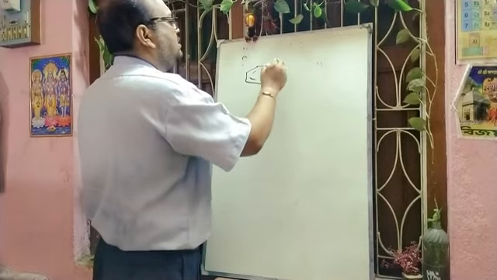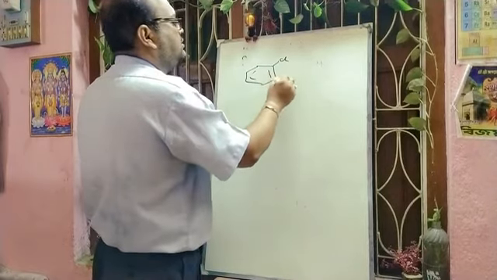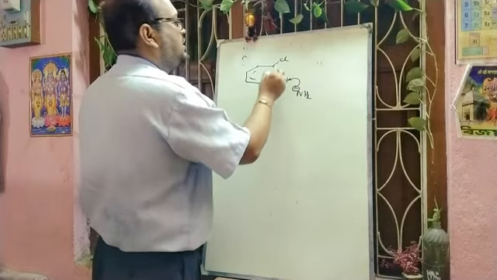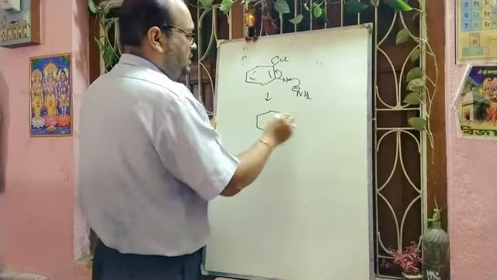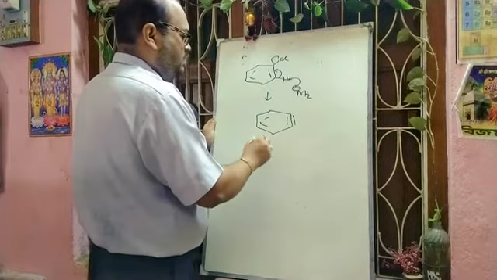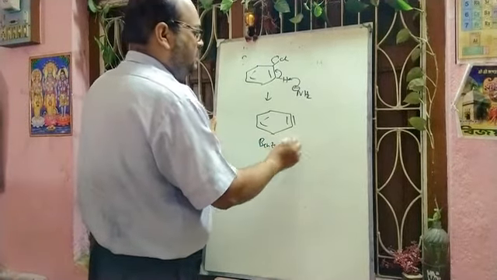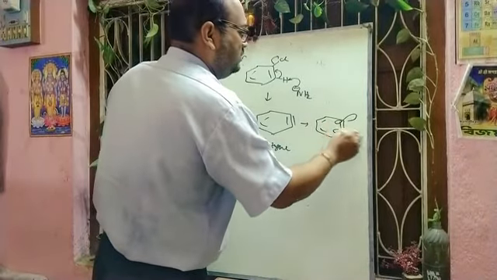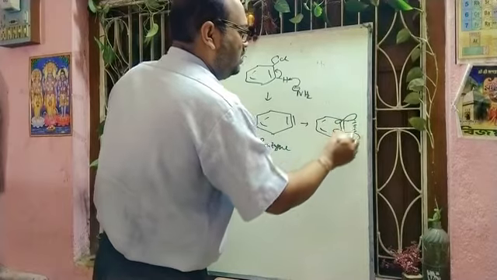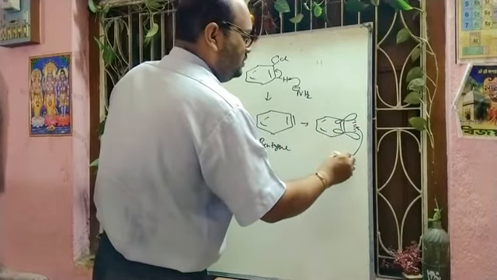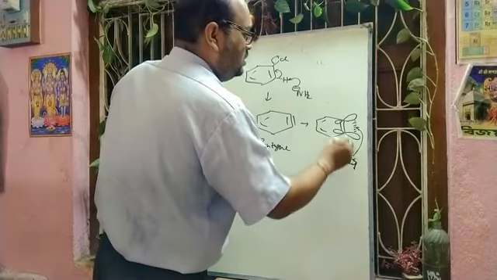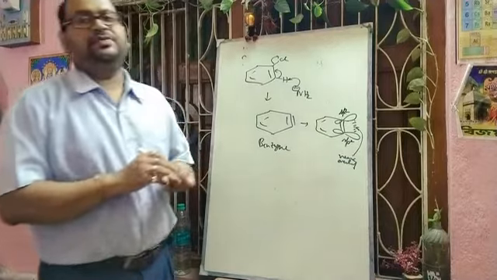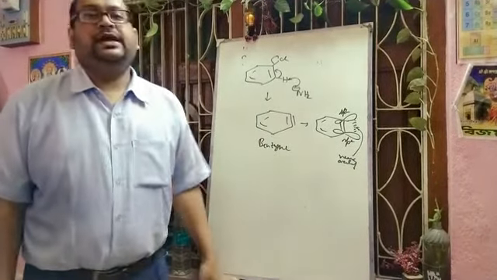Suppose there is one leaving group like chlorine and there is hydrogen, and if you give a base like NH2 minus, it will abstract this proton. Then the chloride will leave, and finally you will get a structure like this, and this is called benzyne. If you see the structure, both are sp2 hybridized, but there will be weak interaction of these hybrid orbitals. So this is called weak overlap. This is sp2 and this is also sp2, and this is called benzyne. So these are the reactive intermediates.